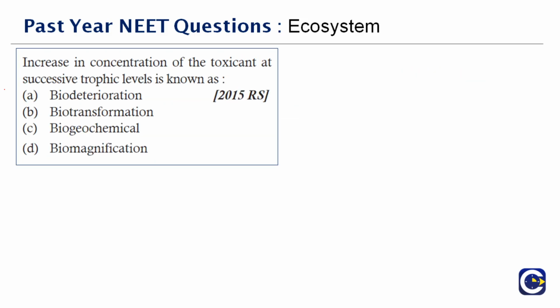Next question here. Increase in concentration of a toxicant at the successive trophic levels is known as dash. Here you are given biodeterioration, biotransformation, biogeochemical and biomagnification. What do you think will be the answer here? They are asking about the increase, right? So when we say increase, something in more amount.